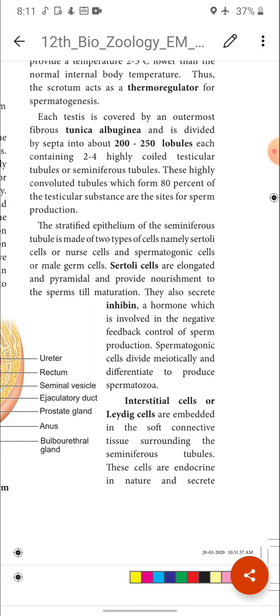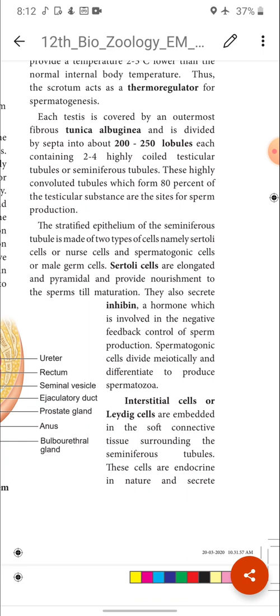The striated epithelium of the seminiferous tubule is made up of two types of cells. What are the two types of cell? One is the Sertoli cell, or nurse cell. Another one is the spermatogonic cell, or male germ cell. These are the two cells which are present in the walls of the seminiferous tubules.